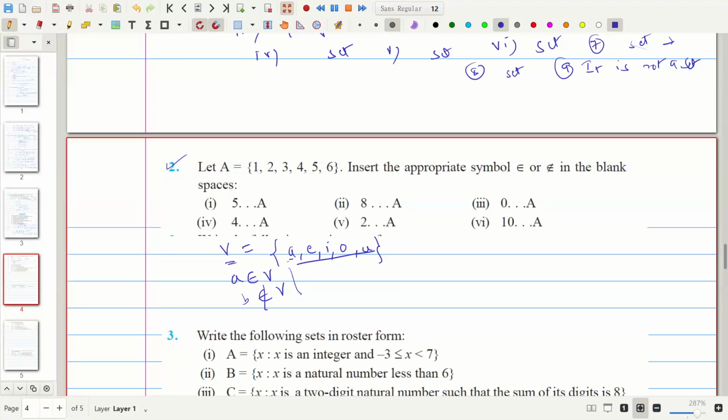Likewise, we have to write the sign. So 5 belongs to A, it is right. And 8 belongs to A is not right, it is not there. 0 is also not there, 10 is also not there. 2 is there, it belongs. 4 is there, it belongs. This is the meaning of belongs.